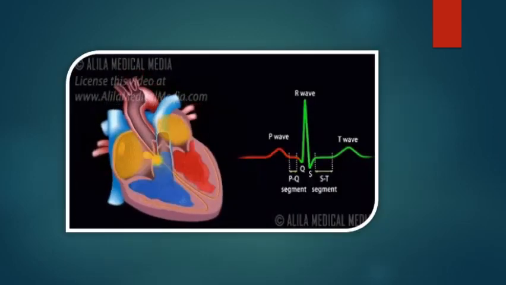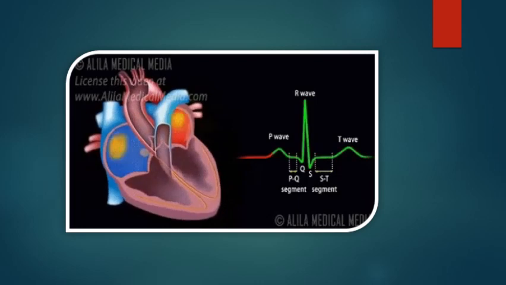Now we can talk about the conduction system, which is the heart's mechanism. You can see the PQRST waves in the ECG graph also. How does the ECG graph occur? This is PQRST.